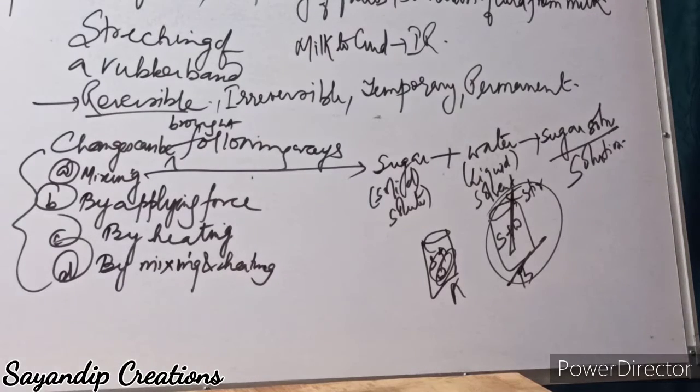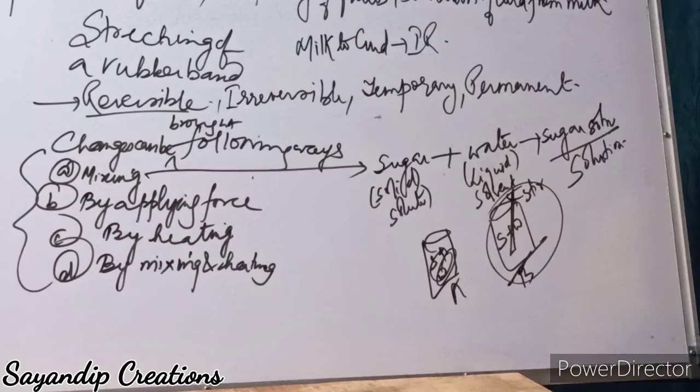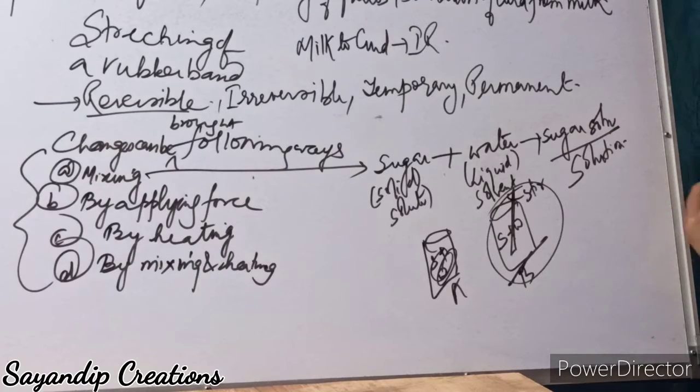The substance which dissolves completely or fully in water is called highly soluble, like sugar or salt. The substance which dissolves in water to a reasonable amount is just called a soluble substance. Substance which dissolves partially in water is known as sparingly soluble.